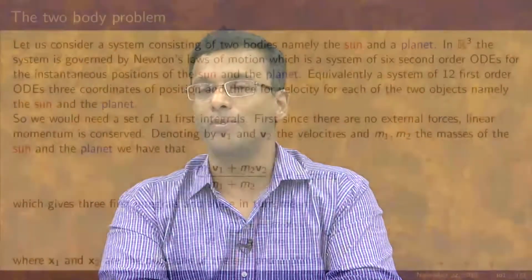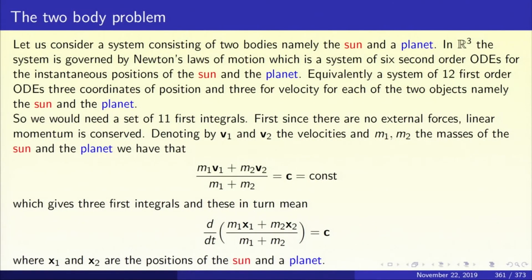So now let us come to the two-body problem that we are looking at. What is the two-body problem? It's a system consisting of two bodies, namely the Sun and the planet, in R3. It turns out that neither is revolving around the other, both of them are revolving around a common center of mass. So the system is governed by Newton's laws of motion, which is a system of 6 second order ODEs for the instantaneous positions of the Sun and the planet.